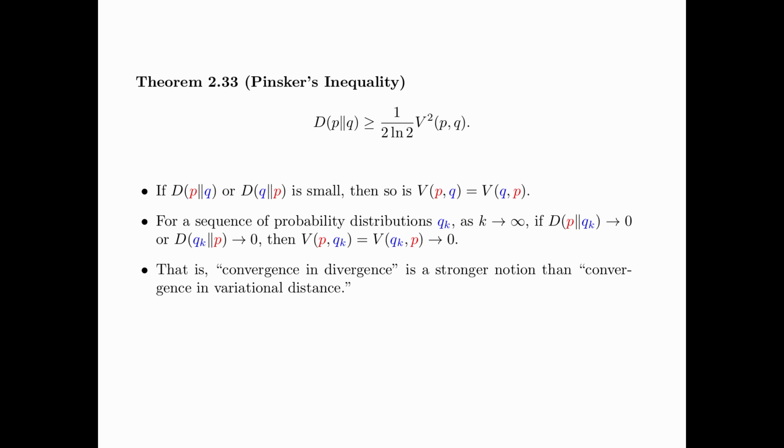In other words, convergence in divergence is a stronger notion than convergence in variational distance. For details, please see problems 23 and 24.